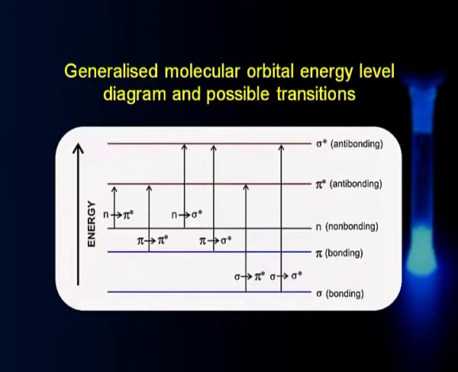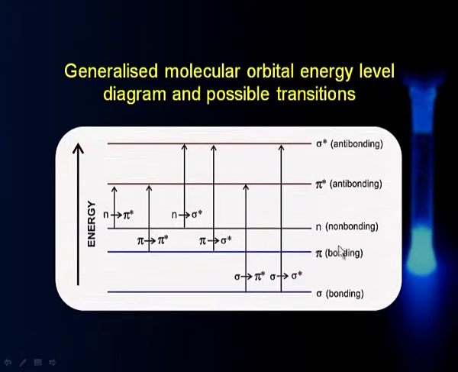Now, in case of molecules, I am just trying to touch up a few things which are very important for our understanding of the things which we want to follow up. In case of molecules, when we talk about electronic energy levels, you must have seen in the context of chemical bonding that there are different molecular orbitals. Like in case of atoms, you have atomic orbitals, and a generalized molecular energy level diagram for a typical organic molecule could be something like this.